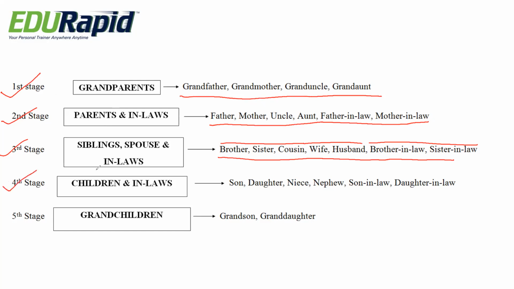And the fourth stage is our children and in-laws. That means son, daughter, niece, nephew, son-in-law, and daughter-in-law. These are the four stages. And the last stage is grandchildren, which covers grandson and granddaughter.